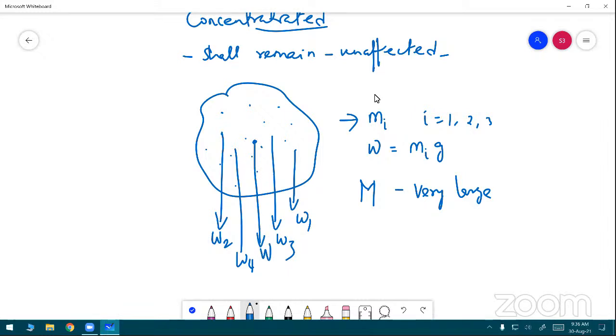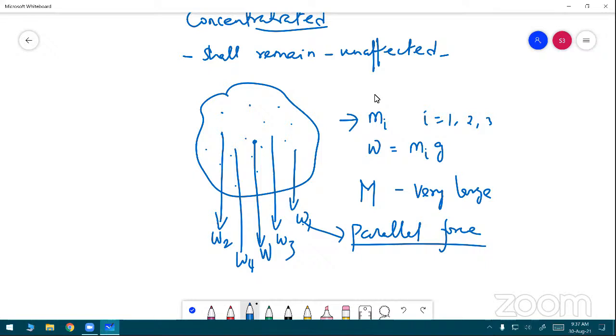The resultant of these parallel forces W1, W2, W3, W4 up to Wn always acts at a point. Whose parallel forces are these? Gravitational forces: W1, W2, W3, W4. The resultant of these parallel forces always acts at a point. This point is called the center of gravity.